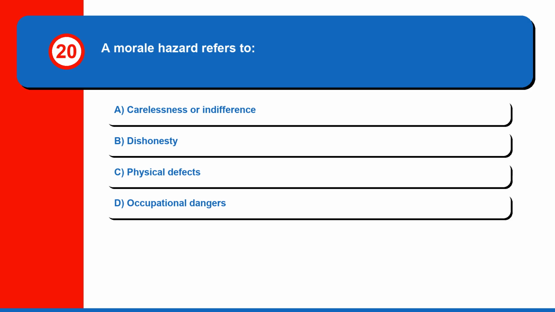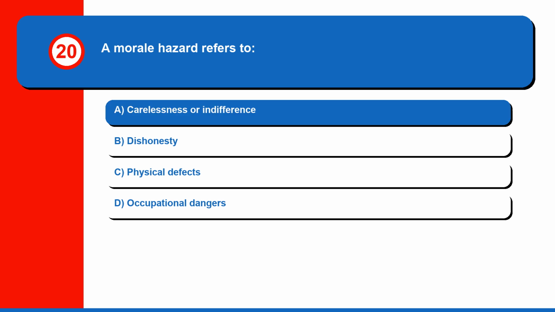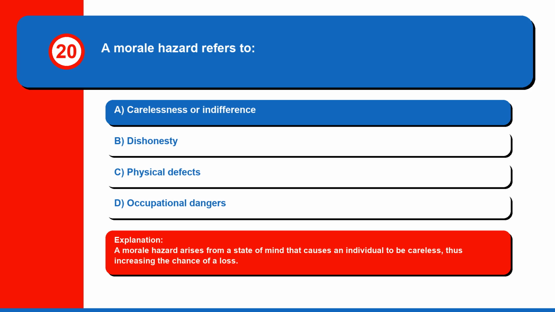Question 20. A morale hazard refers to A. Carelessness or indifference, B. Dishonesty, C. Physical defects, or D. Occupational dangers? The correct answer is A. Carelessness or indifference. A morale hazard arises from a state of mind that causes an individual to be careless, thus increasing the chance of a loss.